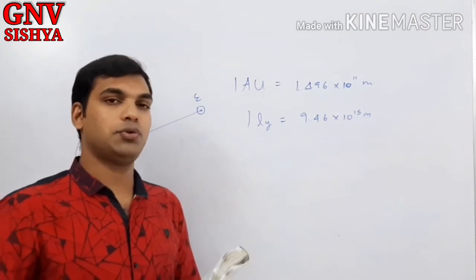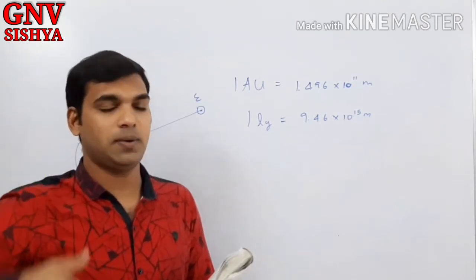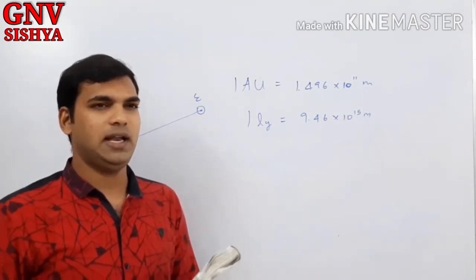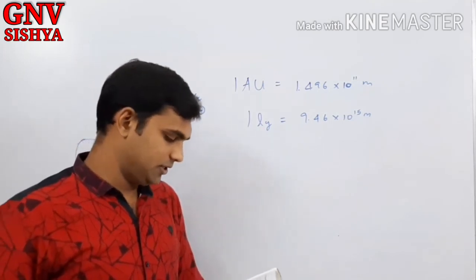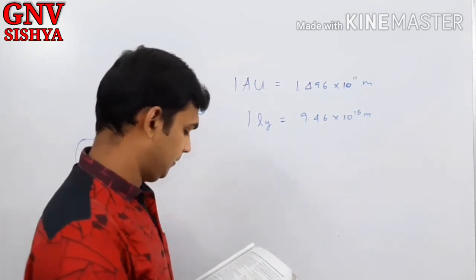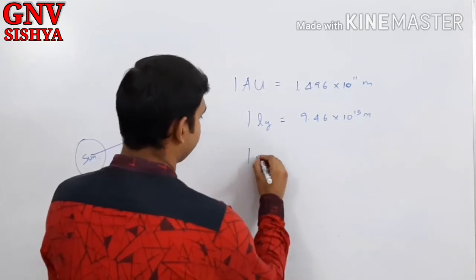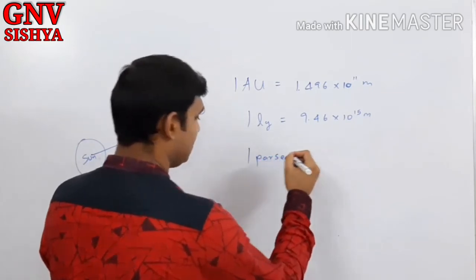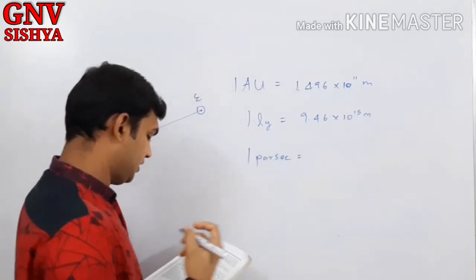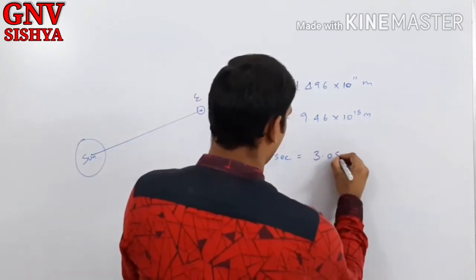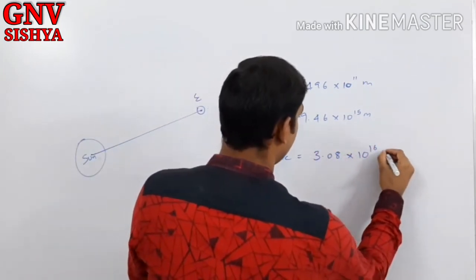So it is used to calculate the distance of other galaxies from the home galaxy, the Milky Way galaxy, and other astronomical distances. Now you have 1 parsec, which is another very large unit of distance, which is 3.08 into 10 power 16 meters.